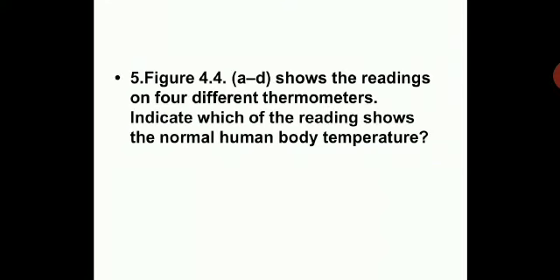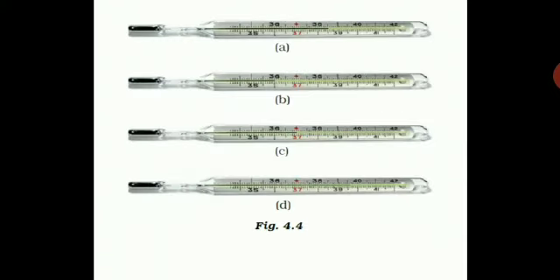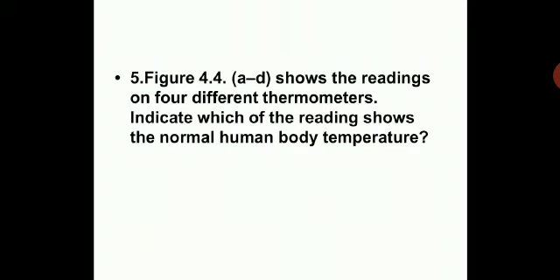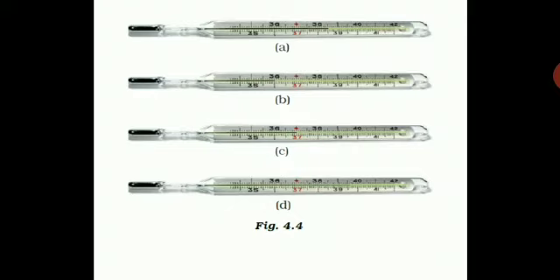Figure 4.4 A to D shows the reading on four different thermometers. Indicate which of the readings shows the normal human body temperature. So let us see here. You can see the readings over here, and you can find which one of the following shows the normal human body temperature. That you should know is 37 degrees Celsius, and which one is showing 37 degrees Celsius you should know. So you need to find the correct body temperature in this thermometer. Find the thermometer which is showing the correct body temperature.